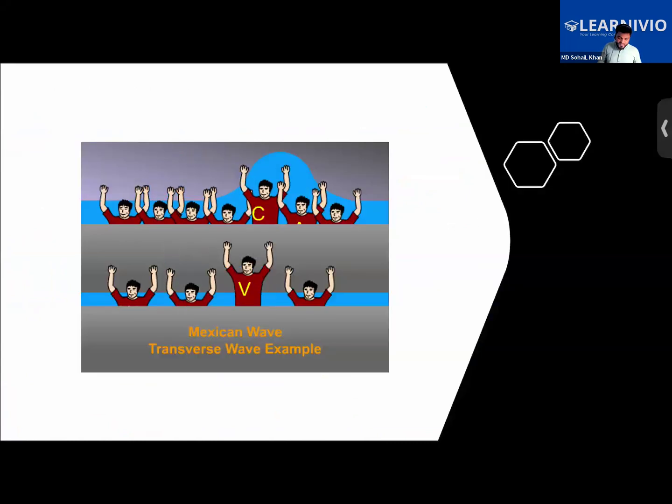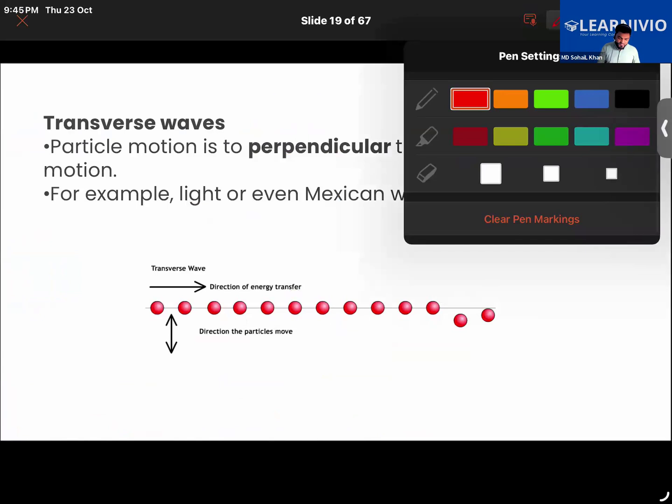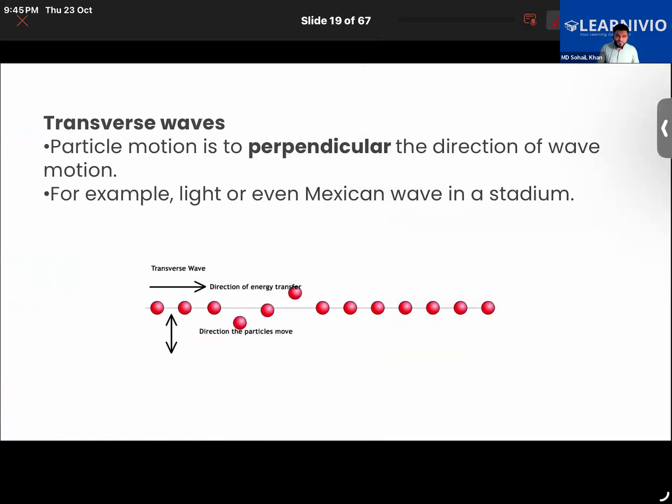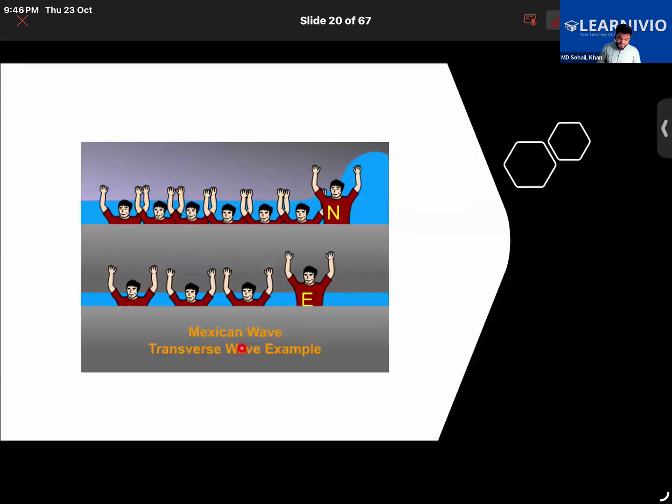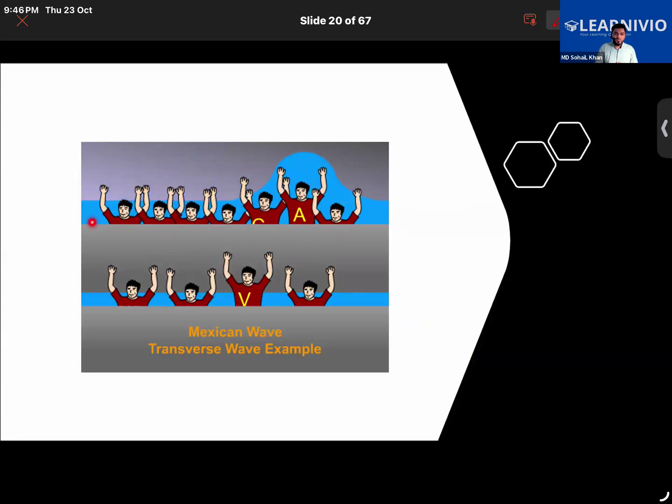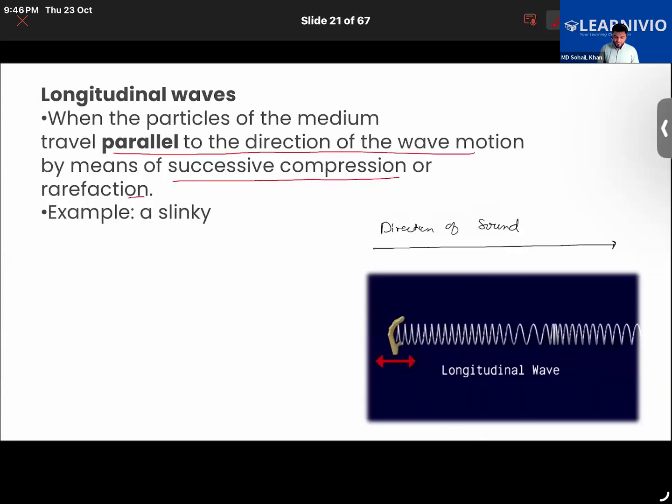Well, there is one more type of wave, which you don't have to learn about yet, and that is a transverse wave. An example of that is light, where the particles of the light move perpendicular to the direction in which the light is moving. Understanding it? Just like, for example, this Mexican wave, how the fans are cheering like that. Say this wave is moving in this direction and they are jumping up and down like that, kind of.